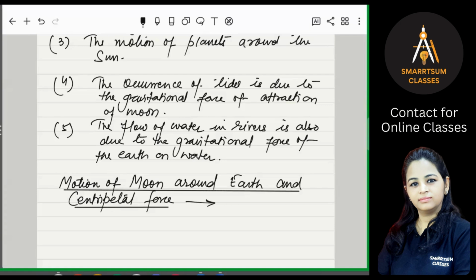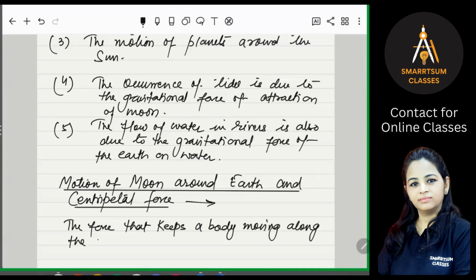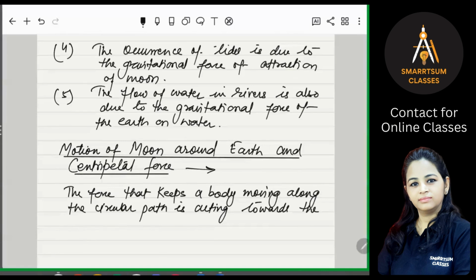So what is this centripetal force? Write down: the force that keeps a body moving along the circular path, acting towards the center, is called centripetal or center seeking force.